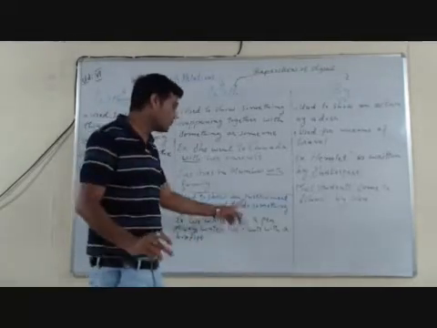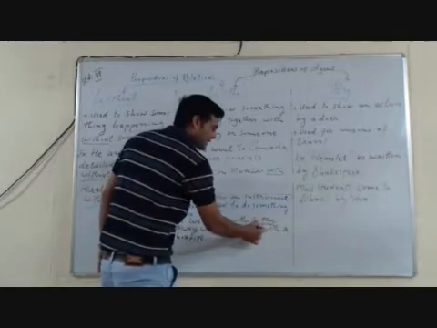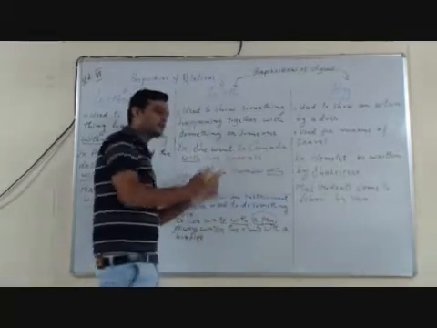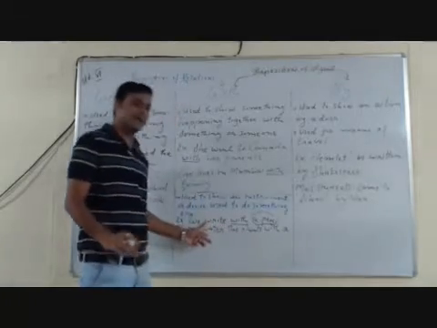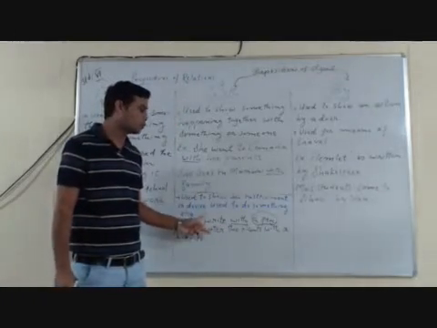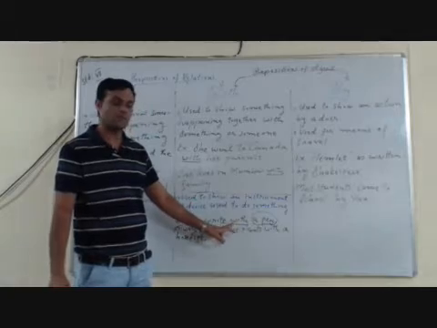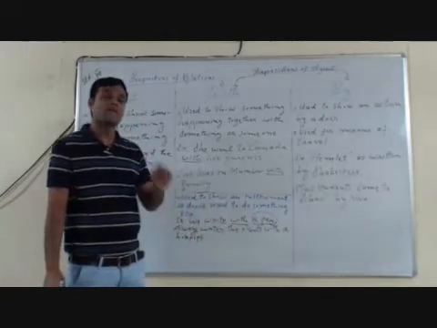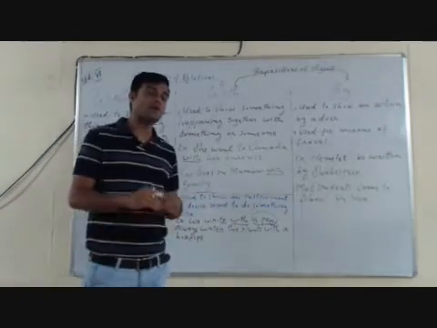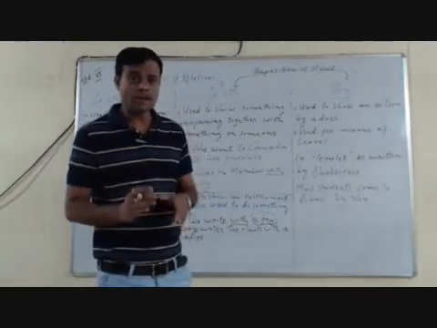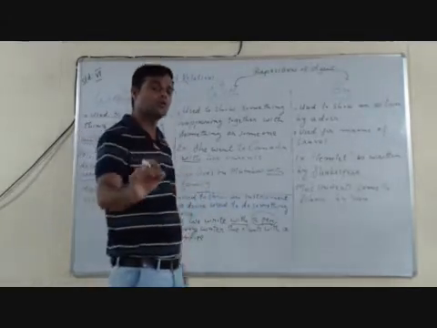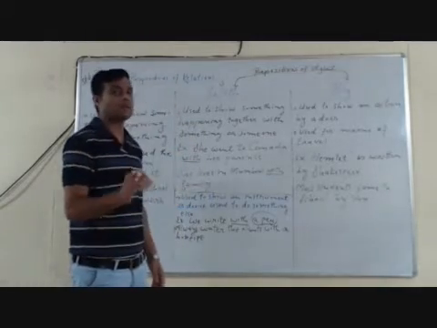Why have we used with? Because a pen is an instrument, it is a tool. With the help of this we have done the action. That is why we have to use with as a preposition. Remember, whenever any instrument or device is used to do any action, to express that, we have to use with as a preposition.